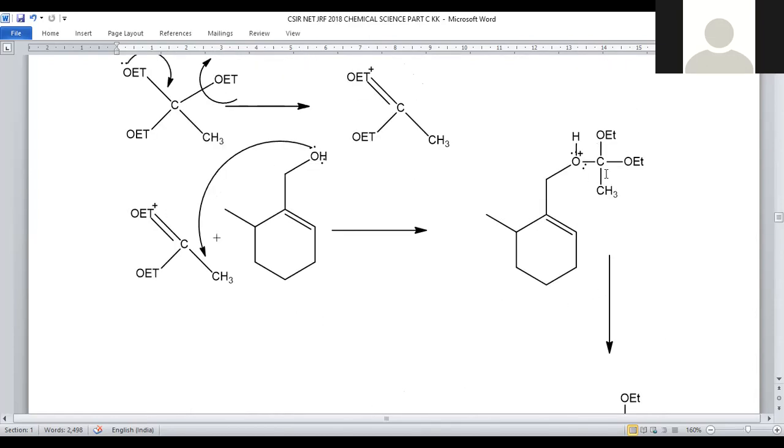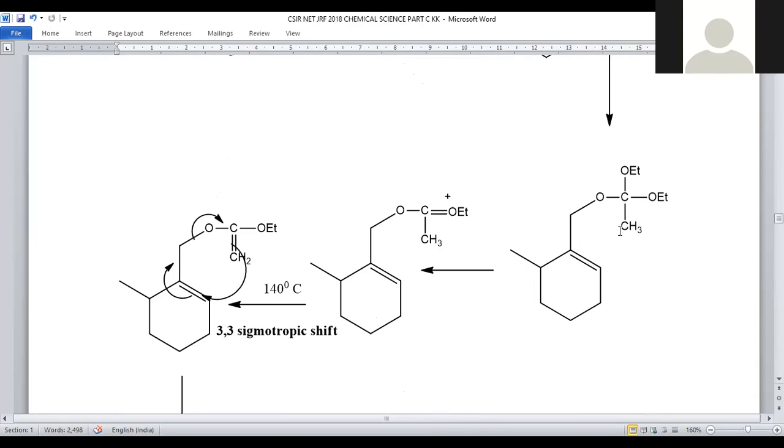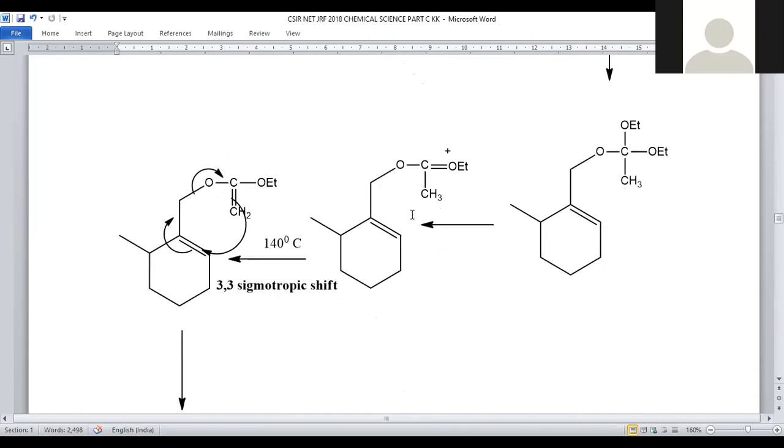Now that carbon-oxygen compound, having an oxonium ion, can eliminate this H plus so that an ether linkage will be generated. Now one of the ethoxy groups is removed from this carbon, so that we will get again an oxonium ion. And this oxonium ion, what will it do? From this center, we have a methyl group. From this methyl group, one of the hydrogens will be eliminated, because whenever hydrogen is eliminated here, this bond is shifted, we will get a carbon-carbon double bond, and the OEt group will be there.